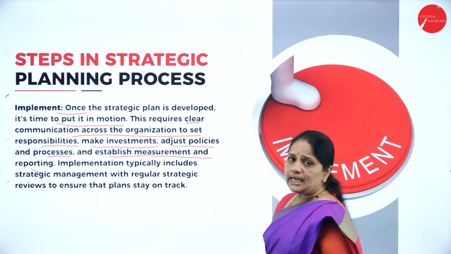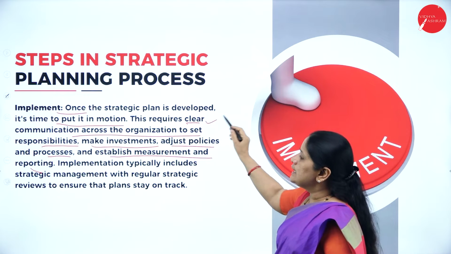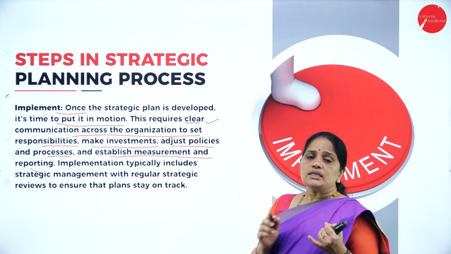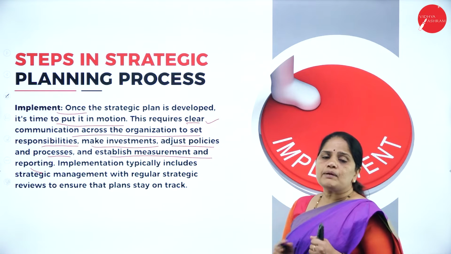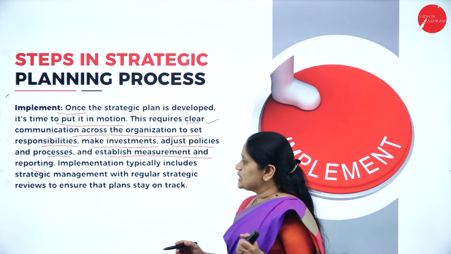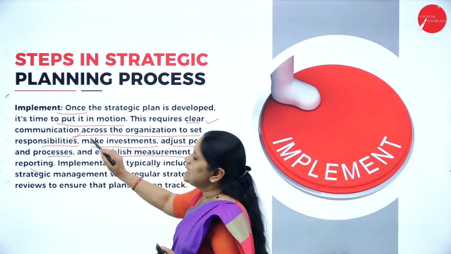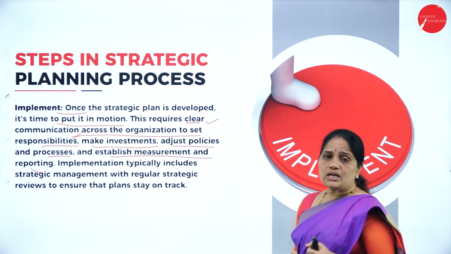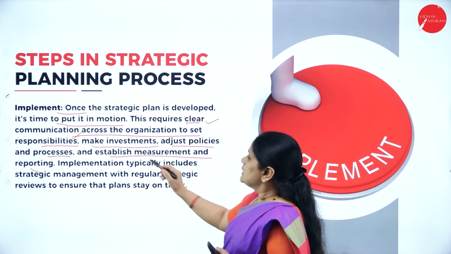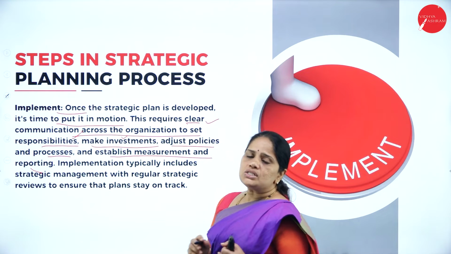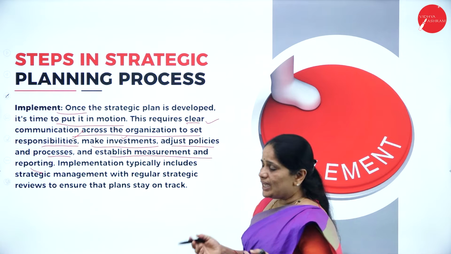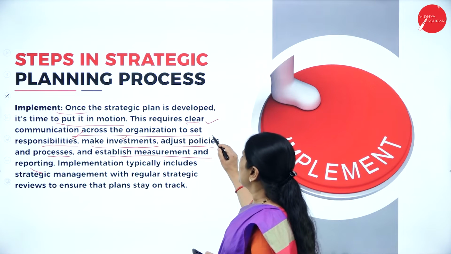So when we have to implement any policy which has been decided or any plan which has been decided, what does it need? It requires clear communication across the organization. The plan should be clearly communicated across the organization. Secondly, set responsibilities. Who is responsible for whom? That also has to be decided. Then make investment. Whenever the plan is put into action, it involves money. Adjust policies.